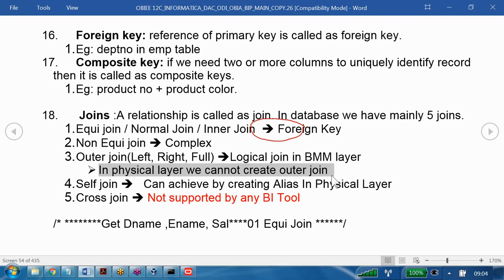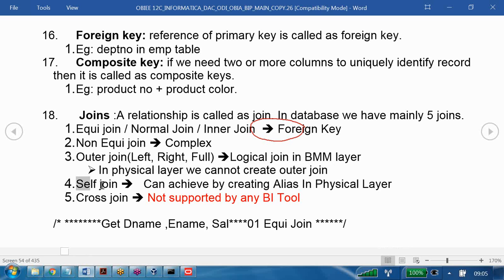The most used join in the physical layer is what? Foreign key join. In most cases, we are going to use the primary key, foreign key relationship, right? We know clearly how many types of tables we have in the data warehouse. Two types: dimension table and fact table. The primary key we have in the dimension table is populated as a foreign key in the fact table. Based on this primary key, foreign key, we create the join. That means the most used join is the foreign key join. The less used join is the complex join.